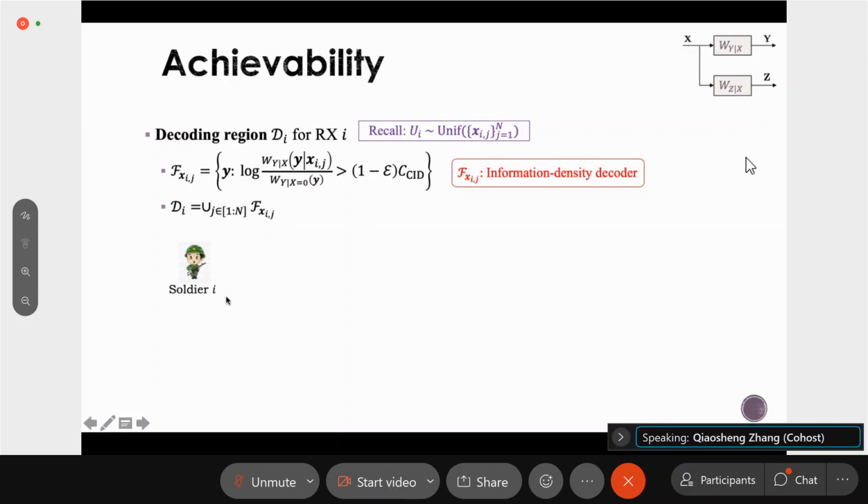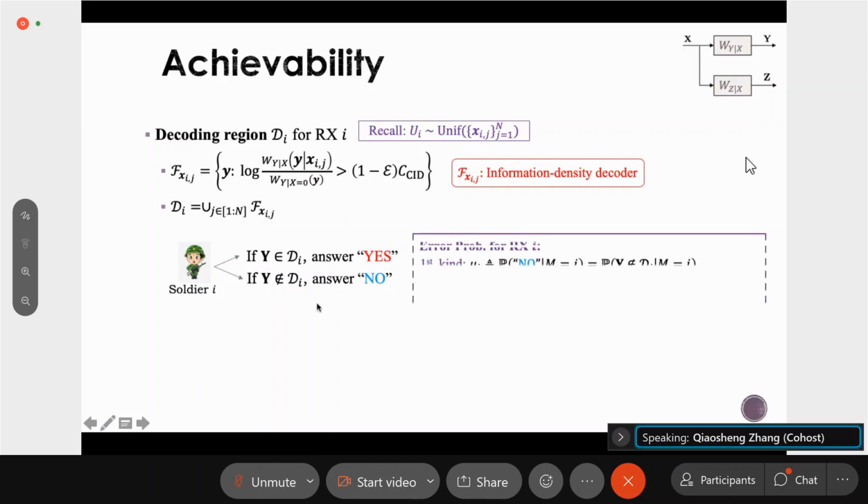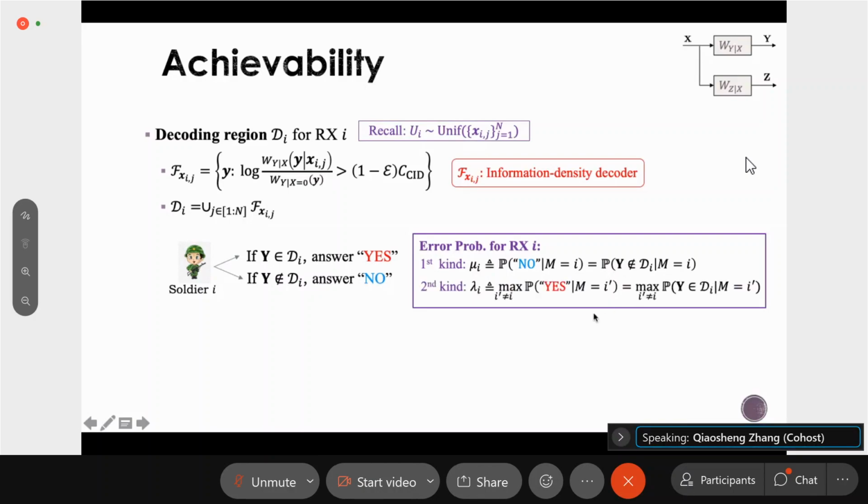So this is our decoding rule. For the soldier i, if the received vector y belongs to D_i, then the answer should be yes. And if y does not belong to D_i, the answer should be no. So the error probability of the first kind, mu_i, is the probability that the message m equals i, but y does not belong to D_i. And the error probability of the second kind, lambda_i, is the probability that m equals some other i prime, but the received vector y belongs to the decoding region D_i.